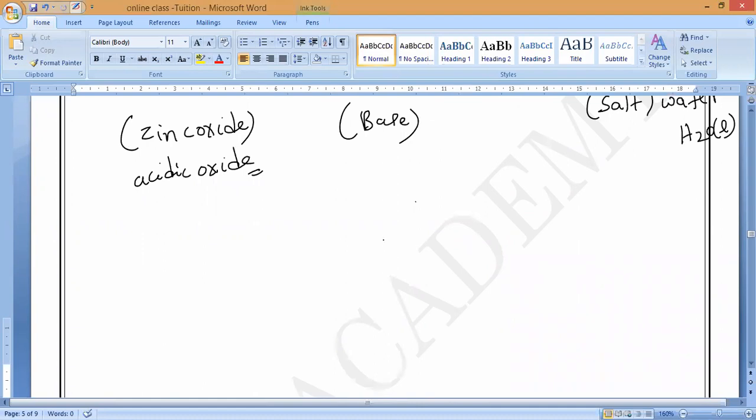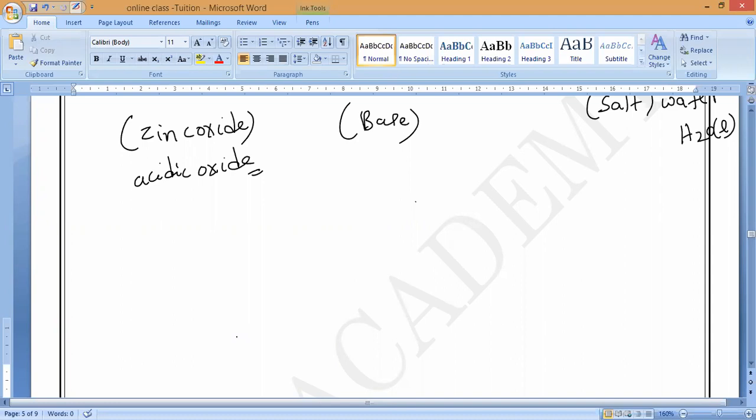So now you can take lead. Sir, why can't you show the lead? I am not writing it here. Lead is less reactive than hydrogen, so we have to take another acid. That is why lead oxide is also called an amphoteric oxide only, but here I am not writing it. If you want, you can try with the reactivity series and write the lead oxide also.